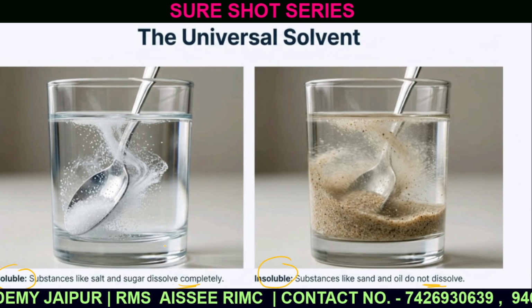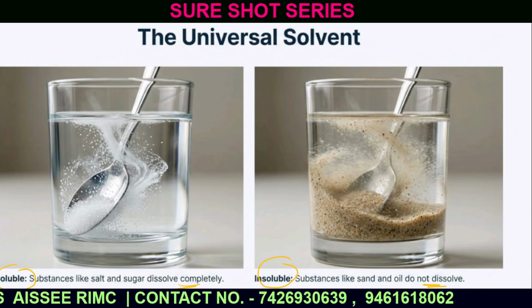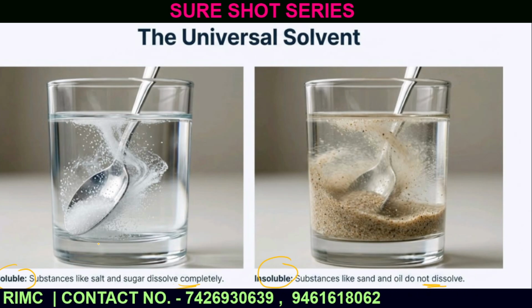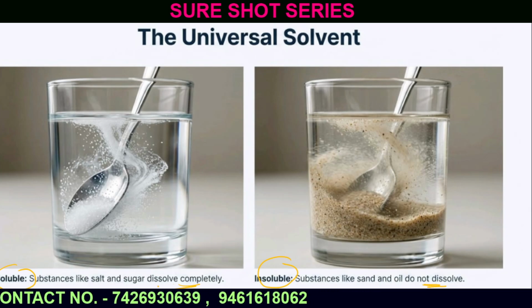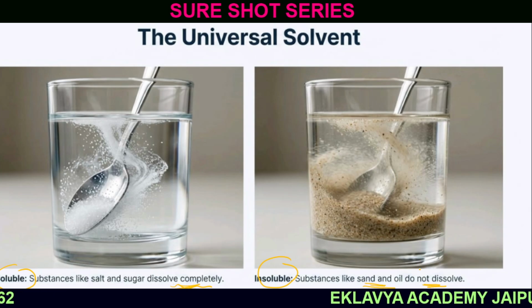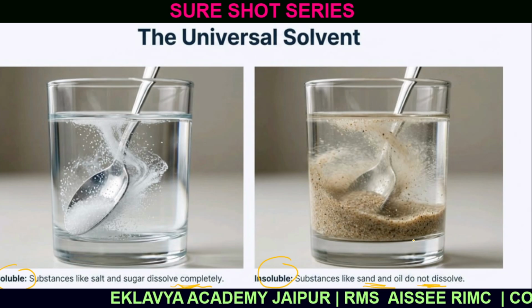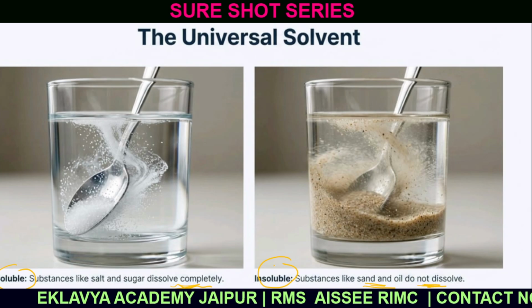For example, in the kitchen, when you dissolve salt or sugar in water, they get dissolved completely. On the other hand, when you mix sand and oil in water, you can see that they don't get dissolved easily. So water has an ability to dissolve substances.